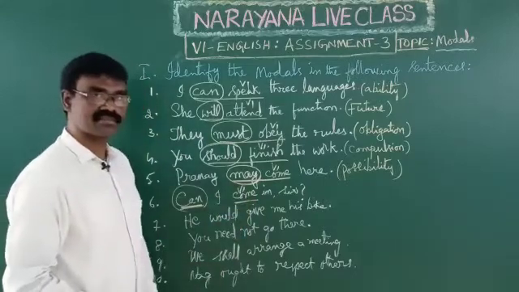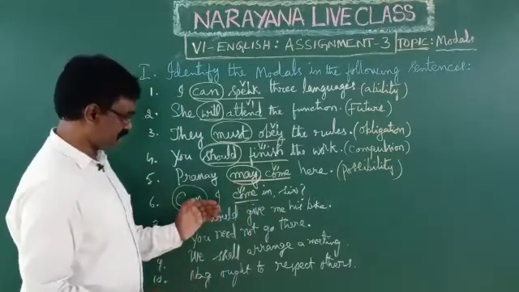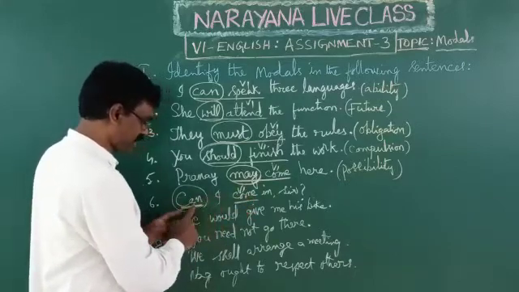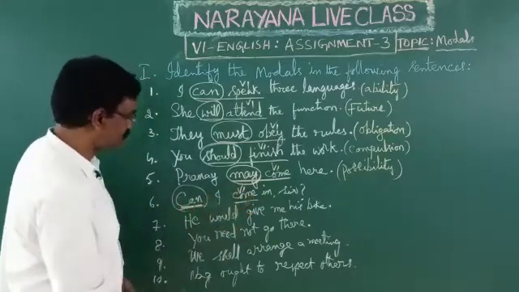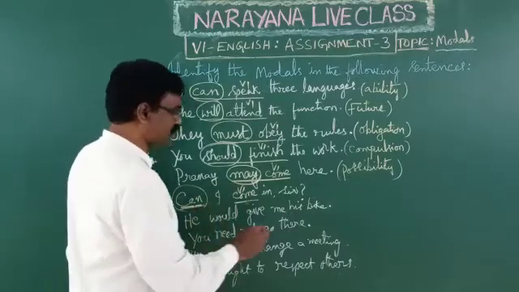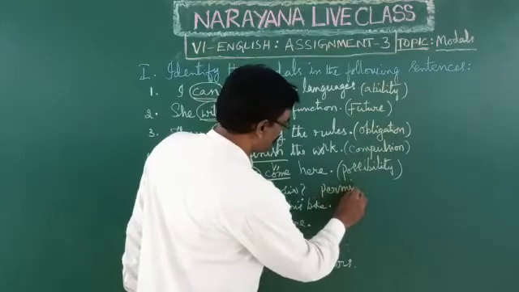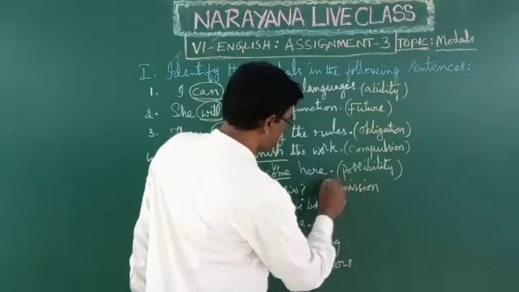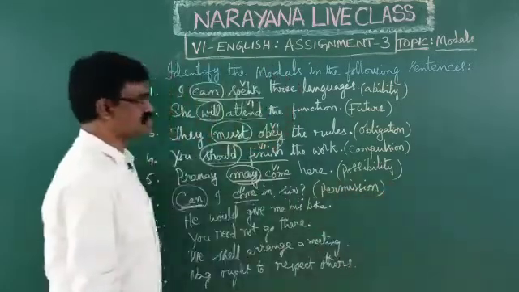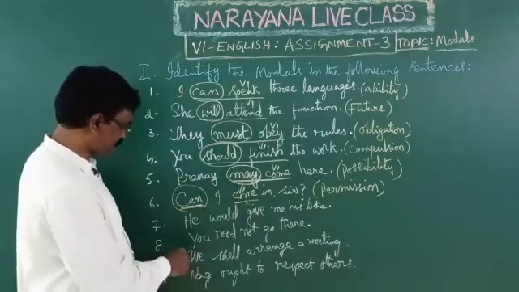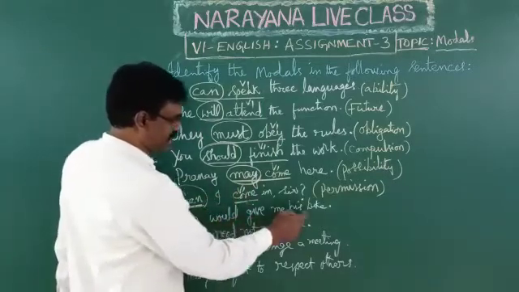As it is a question form, it is used to take permission. The subject must be in between the helping verb and the main verb. So this can is used to take permission. Can I come in, sir?